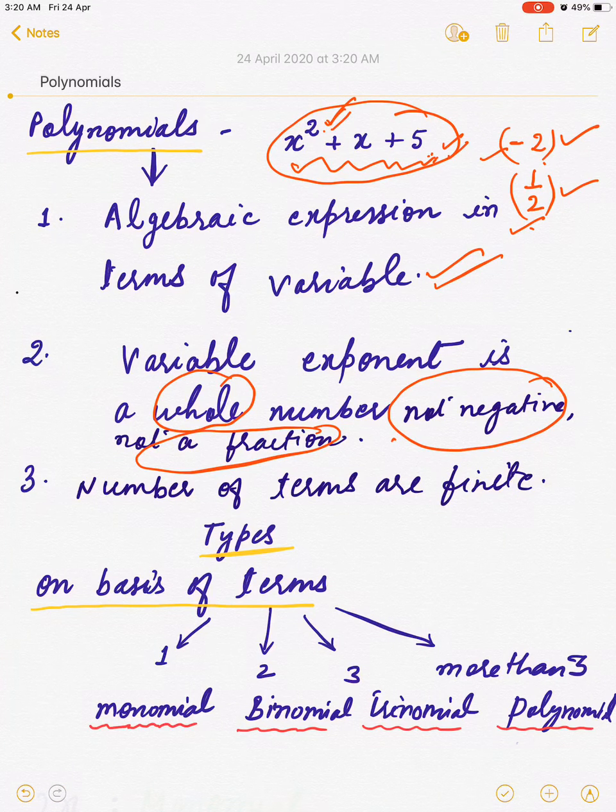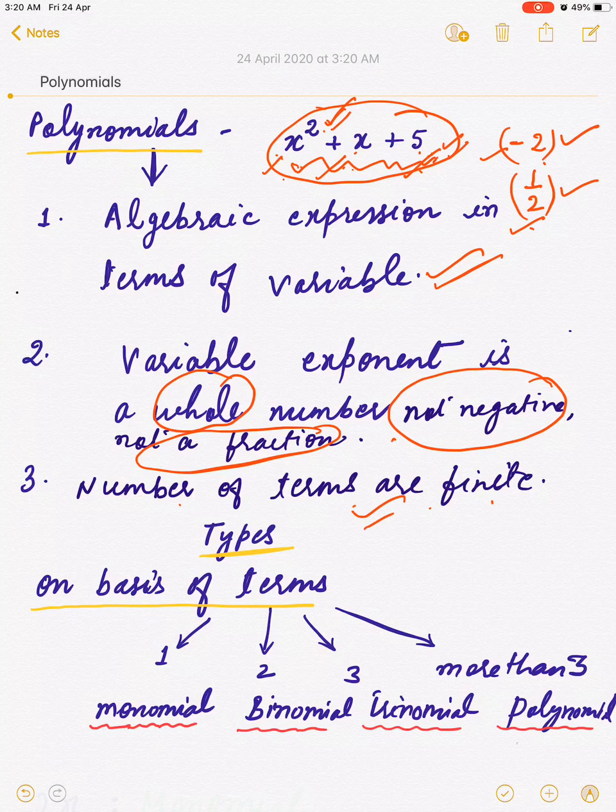Third condition, number of terms are finite. In this algebraic expression, the total number of terms should be finite. Means इस algebraic expression के अंदर जितने भी total terms आ रहे हैं वो total terms countable होने चाहिए. These should be finite in counting. If these terms are not finite in counting, then it will not be a polynomial.